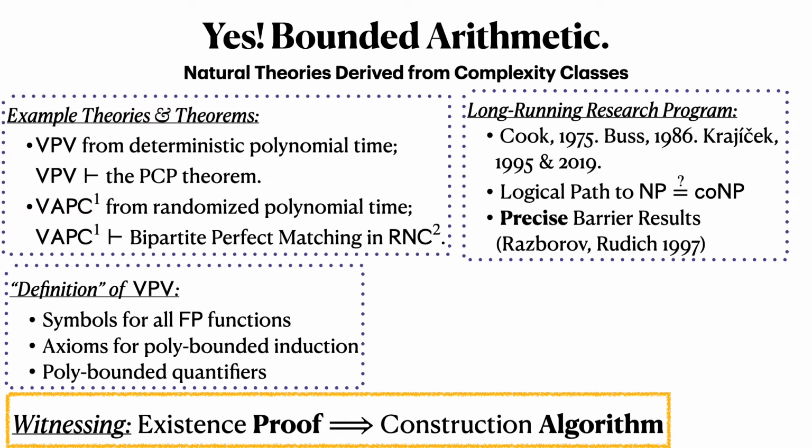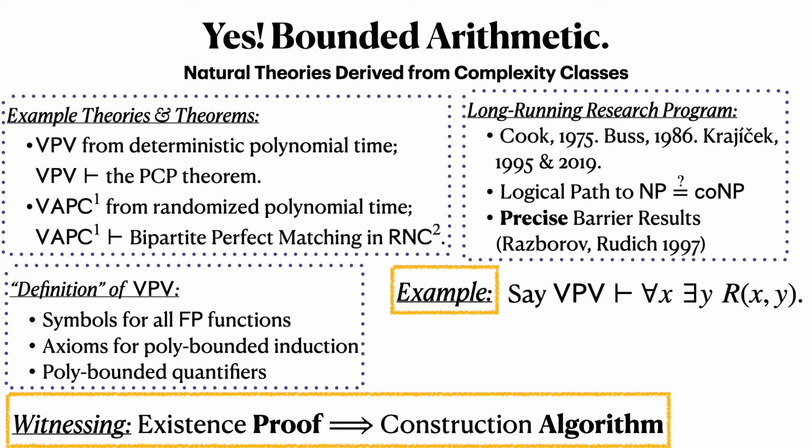Witnessing captures our human tendency to produce efficient and constructive arguments, that is, to almost reason implicitly in theories like VPV. Witnessing says that if you have a bounded arithmetic proof of the existence of some object, you can extract from that proof an algorithm that constructs the object.